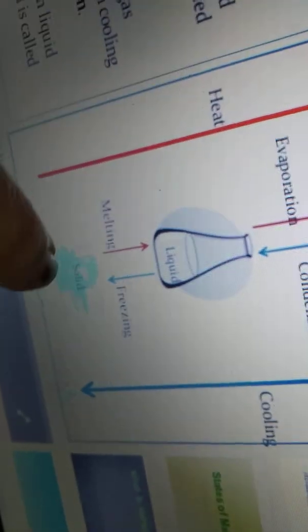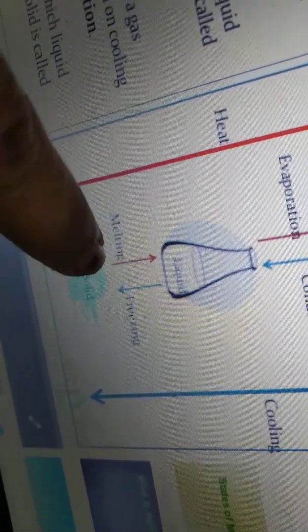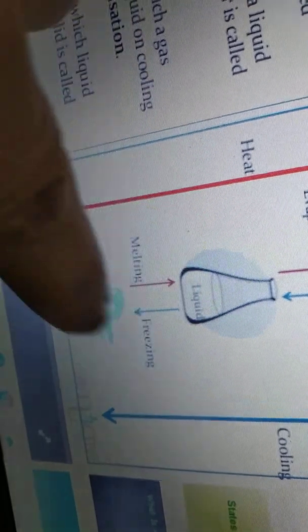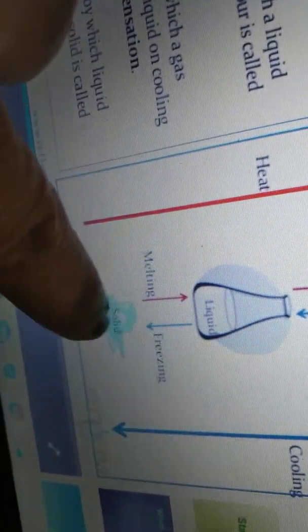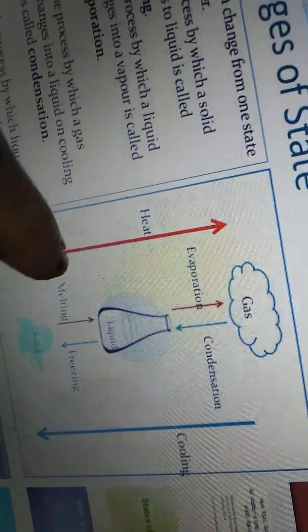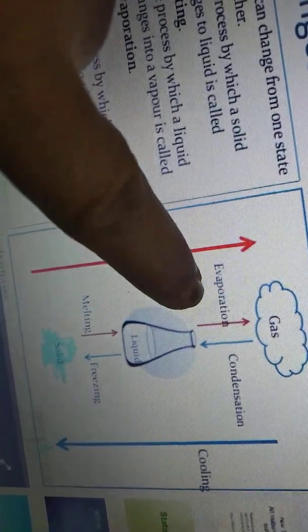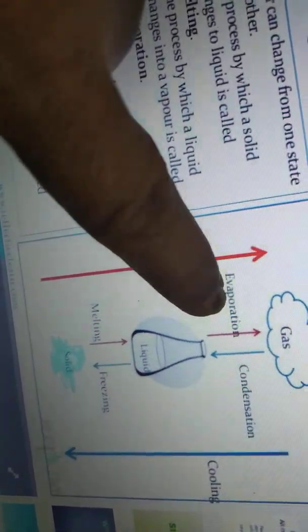See here in the diagram, ice cubes. Melting means if you keep them outside at room temperature, they melt and convert into liquid. In reverse, if you keep liquid in the refrigerator, it converts into ice cubes. That process is called freezing. When you heat water for a long time, it gets evaporated. That process is known as evaporation. Next, that gas gets cooled and converts into liquid. That process is known as condensation.